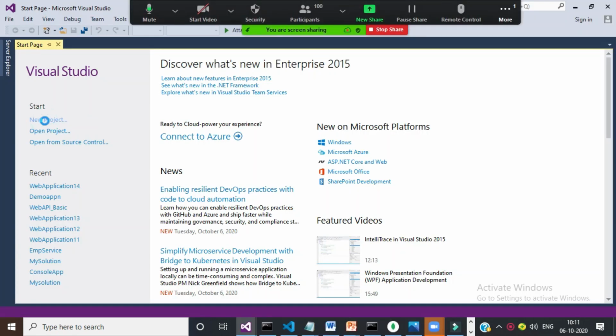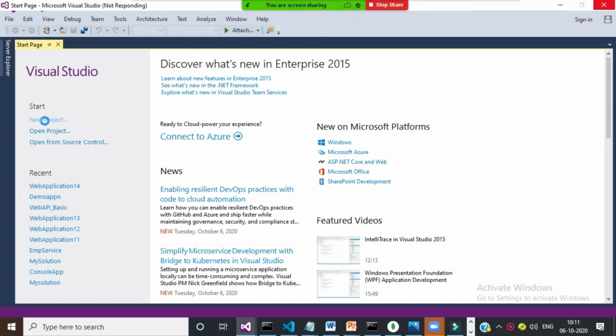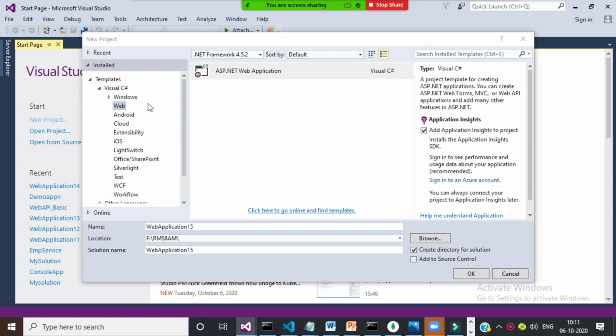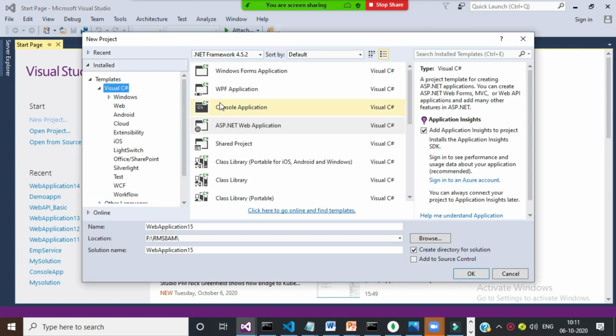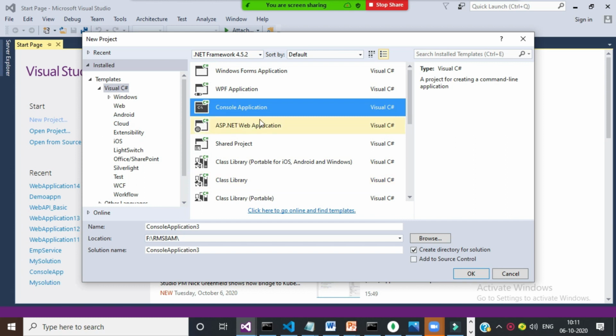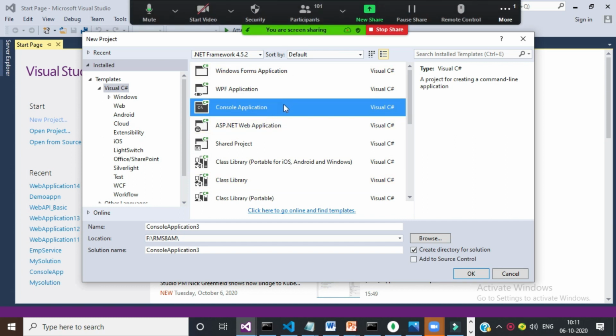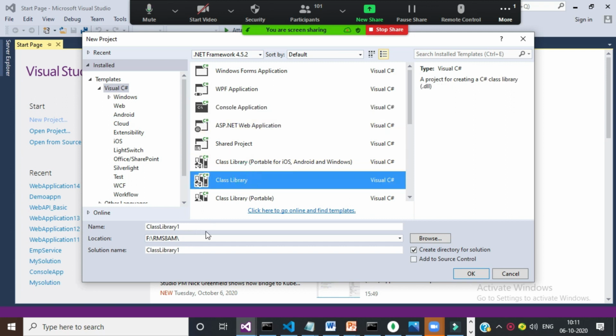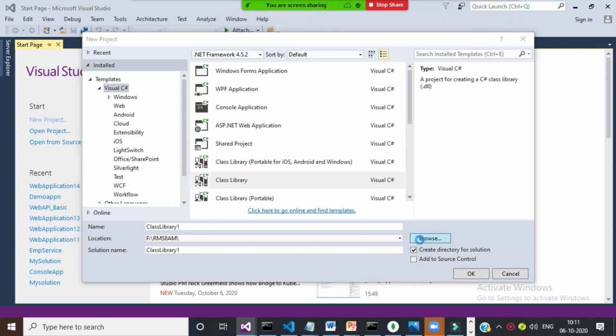Here I want to create one DLL file, so go to new project. If you want to create a DLL file, you have to select the class library template. Here I am selecting Visual C#. You can develop different types of applications. If you compile any console application, it will generate an .exe file, but I want to create a DLL file. Select class library. Select browse, where you want to save this DLL file.